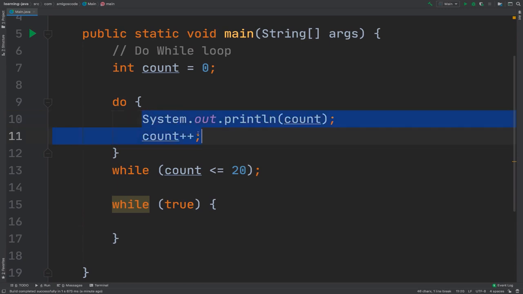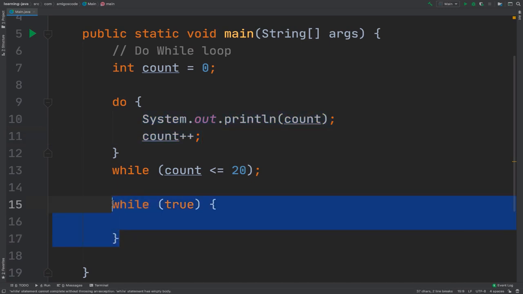So this block of code here is executed at least once, whereas the while loop, it doesn't. So if you need something to be executed at least once, then use do while loop. Otherwise, just use while loops. If you have any questions, drop me a message. Otherwise, let's move on.